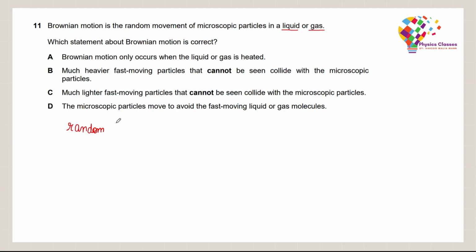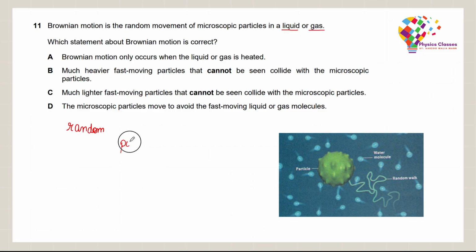So for example, if you have pollen grains mixed with water, then they are being bombarded by the water particles. It's the water particles that are hitting them. Now these water particles would obviously be invisible and they are fast moving. Therefore, the only option that makes sense over here is C. The water particles are fast moving and much lighter, and they cannot be seen with the microscopic particles. That's why the answer has to be option C.